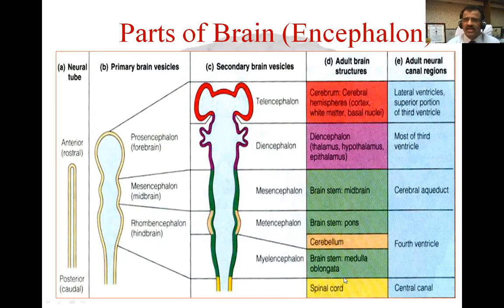So this is the whole outline of the encephalon, or you can say the outline of the brain, which we are going to study one by one. We'll start with the telencephalon today. That means the cerebrum, I'll tell you.